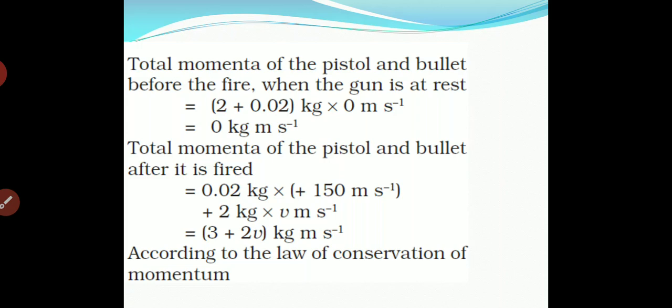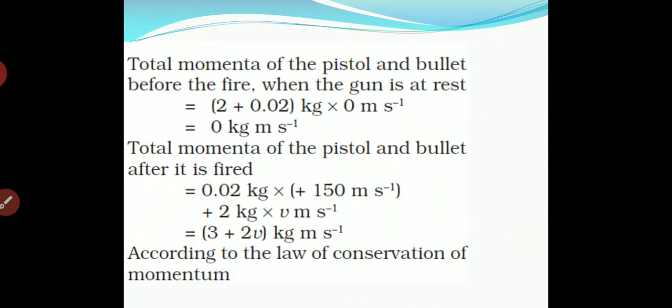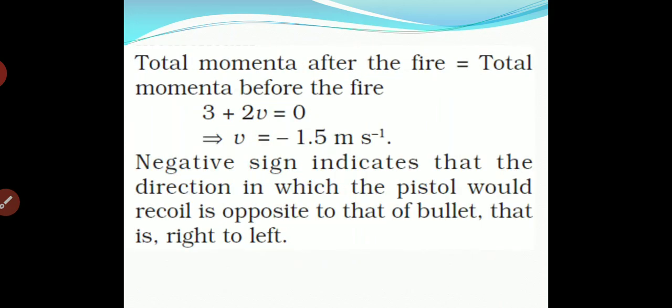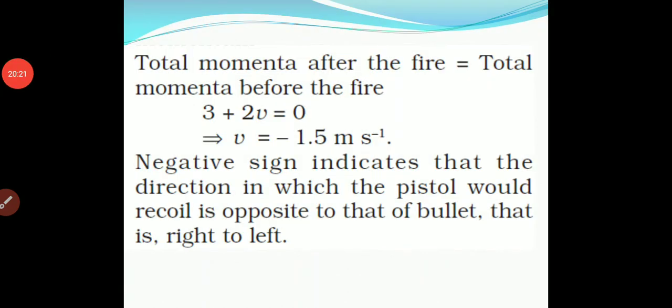We have already studied in the law of conservation of momentum that the total momentum before and after will be equal. So we have taken 3 plus 2V is equal to 0, because before it we got 0 kg meter per second. So V is equal to minus 1.5 meters per second.